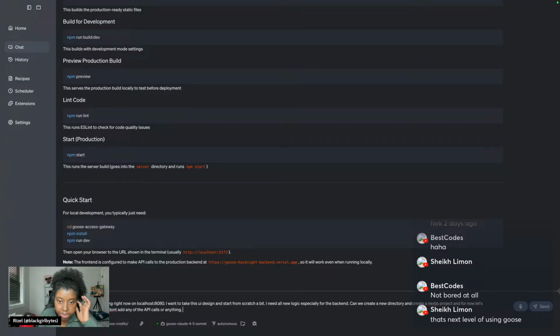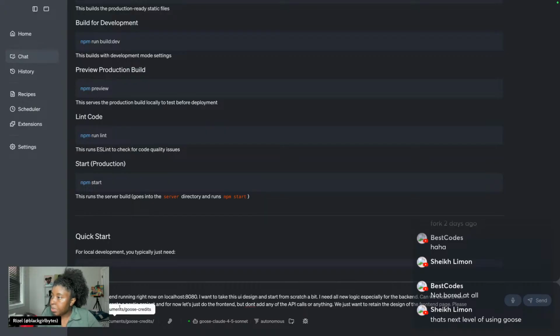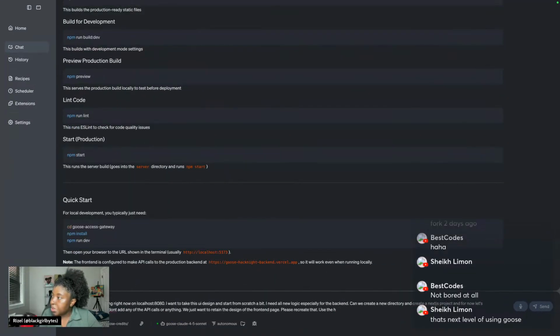I really just write how I speak. We just want to retain the design of the front end homepage. Please recreate that. I wonder if you guys could see this. I'm zooming in so much. Whoa, maybe that was a bad idea. Zoom out. Use the Chrome DevTools extension to see how the UI looks.